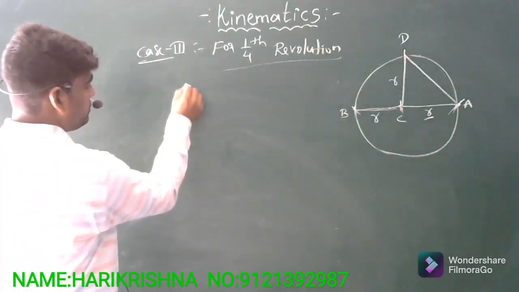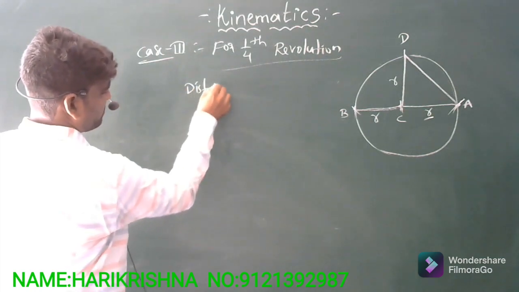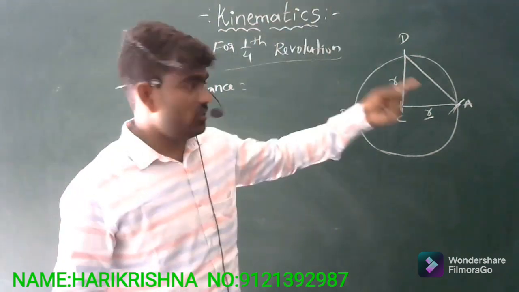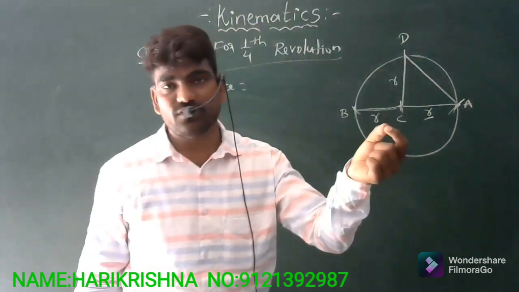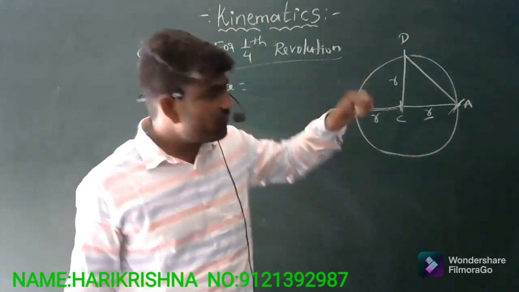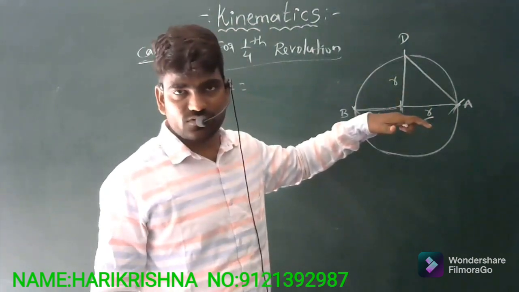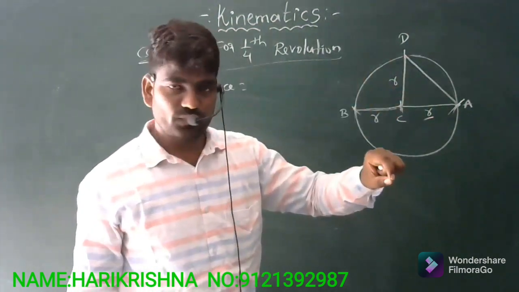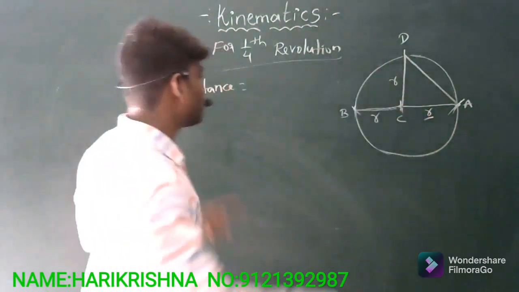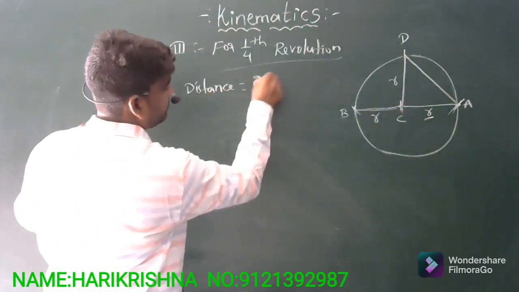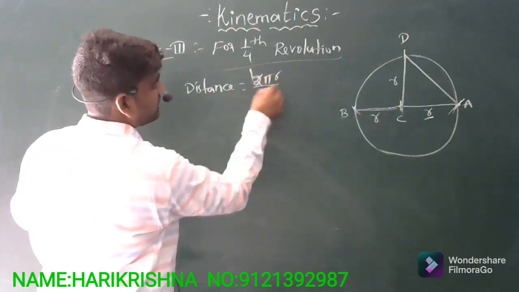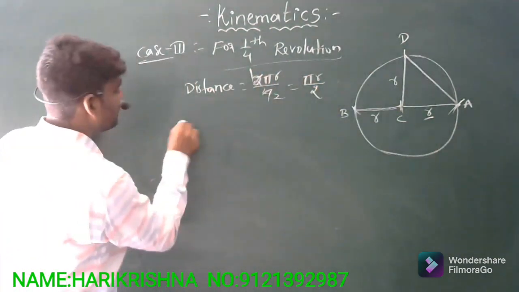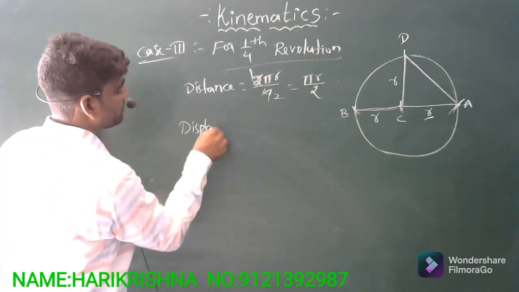In this, the distance is for 1/4th revolution. For a complete revolution, the circumference is 2 pi r. For half the circumference, you divide by 2. Now here I am saying 1/4th, so you divide the total circumference by 4. So 2 ones and 2 twos, you will get pi r by 2. And coming to the displacement,